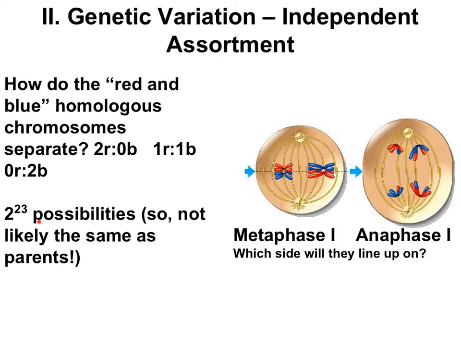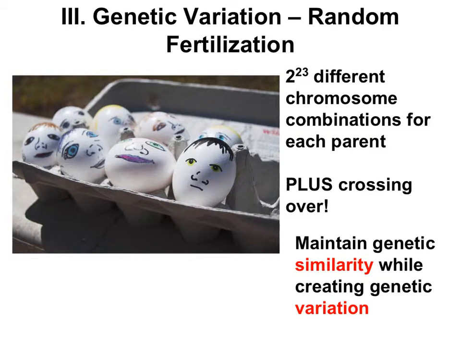What that means is that there's 2 to the 23rd possibilities. That's over 8 million possible combinations. Now that's some genetic diversity. So just by this process, you can make 8 million different sperm and 8 million different eggs. So the possibilities seem endless, but diversity isn't done.